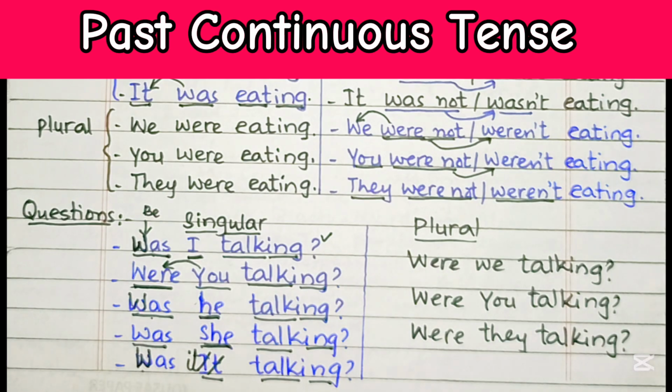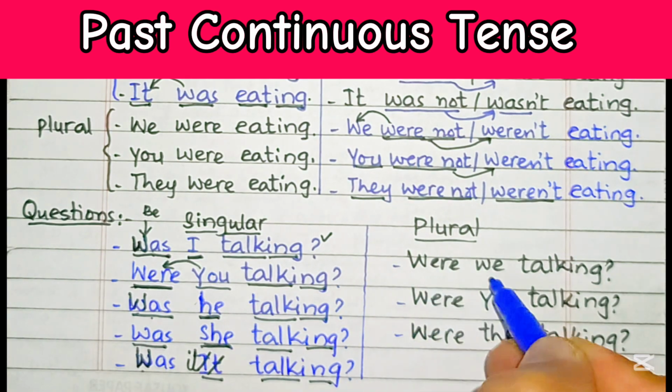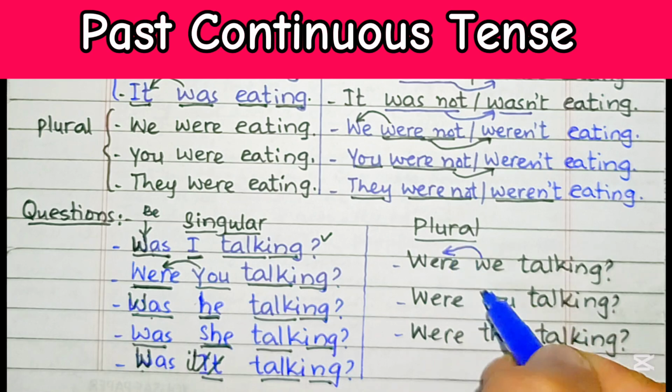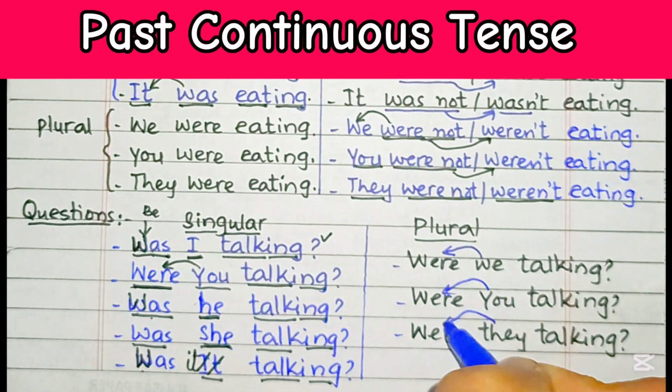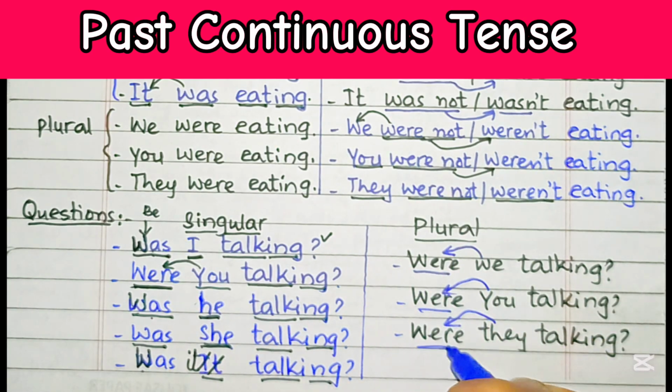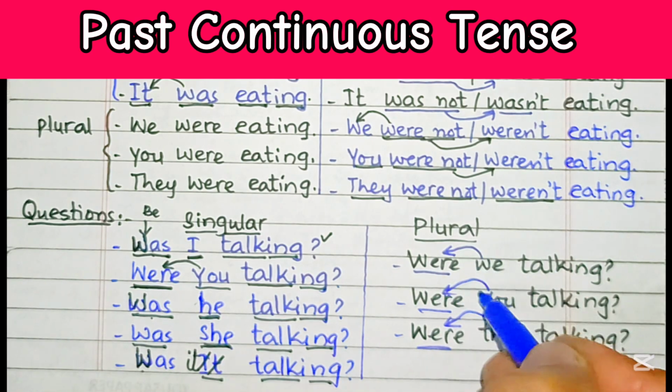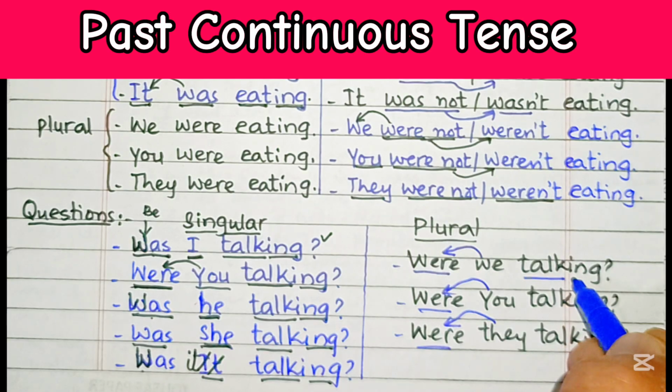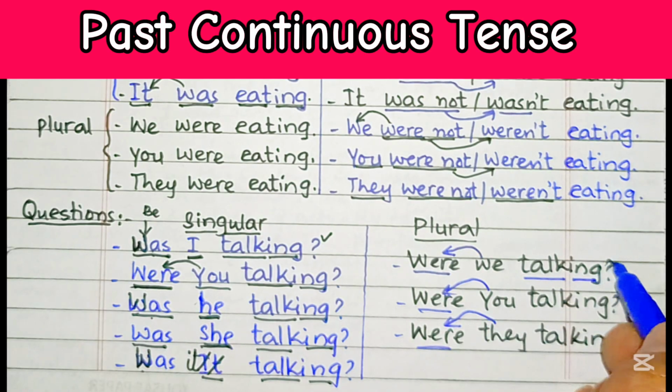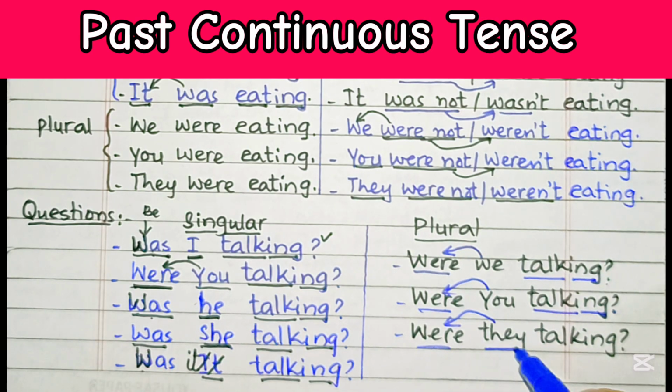So as far as plural forms are concerned, these also have a matching verb with the subject. In all these examples, the be verb is were because they match the subject. They are followed in questions. Were we talking? Main verb talk followed by ing ending and then a question mark. Were you talking? Were they talking? So this is the subject, and were is the matching be verb. Then talk is the main verb with an ing ending.